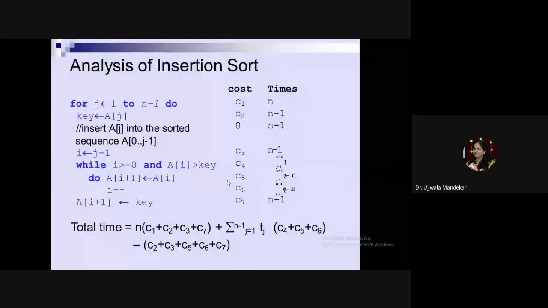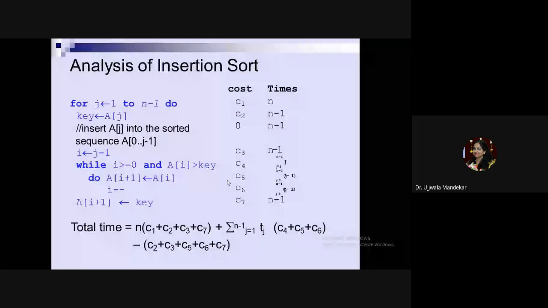When the value of j becomes n minus 1, the body of the for loop will be executed. After that, j is incremented and becomes n. As soon as the value of j becomes n, the condition is false, so its body won't be executed.